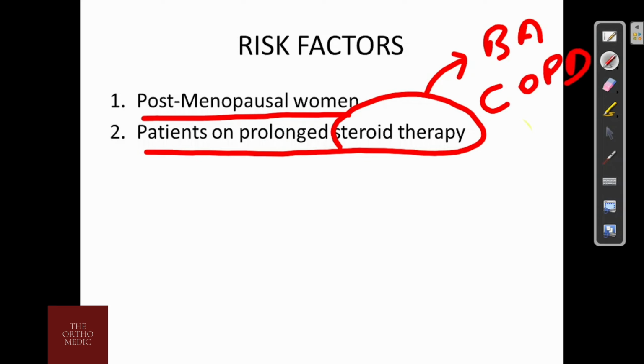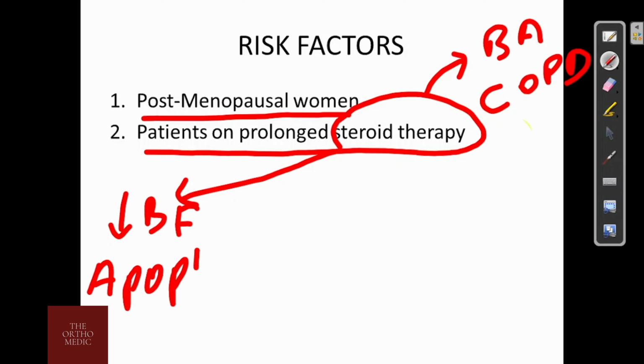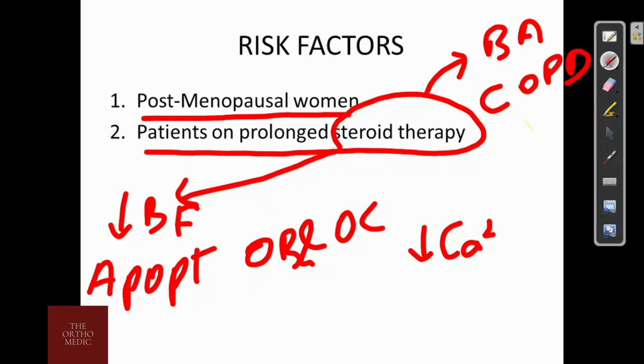Now, glucocorticoids decrease the bone formation by causing the apoptosis of the osteoblast and the osteoclast. Another thing is that they also decrease the calcium ion absorption from the intestine and increase the calcium ion excretion through the kidneys. This is how they contribute in osteoporosis.